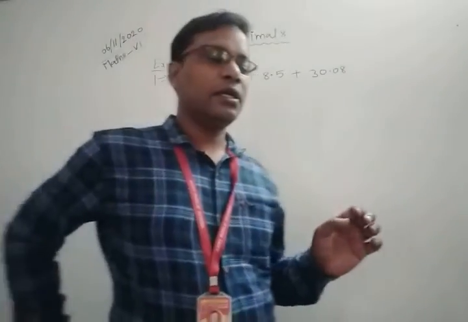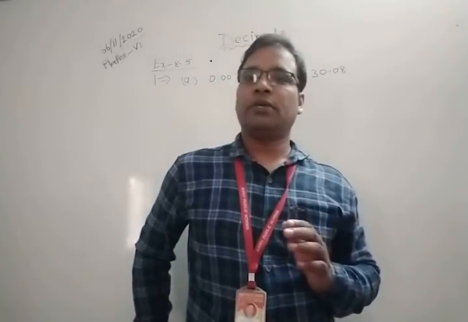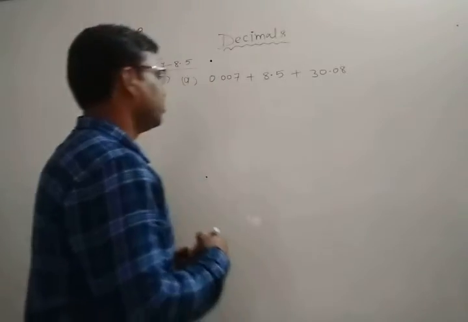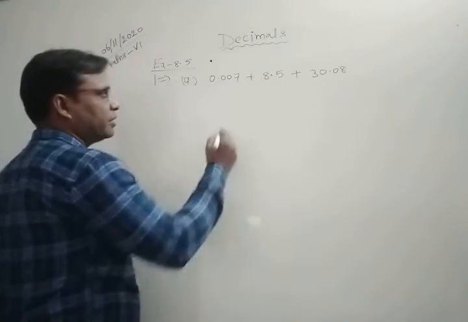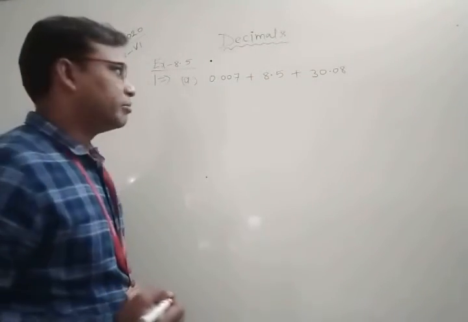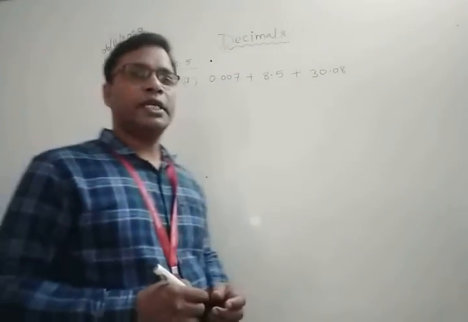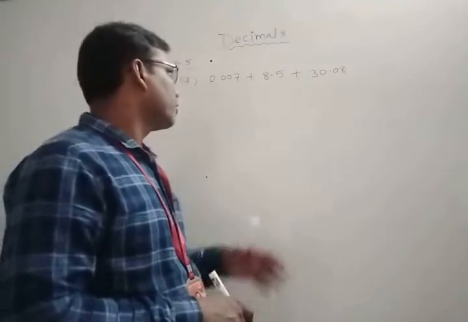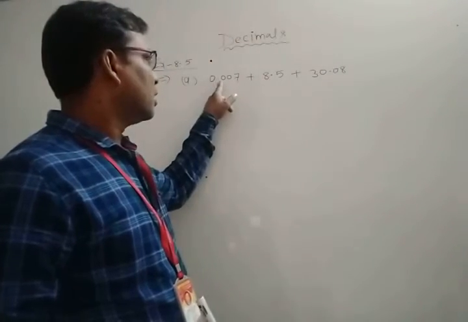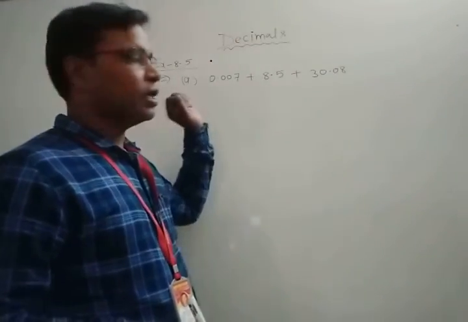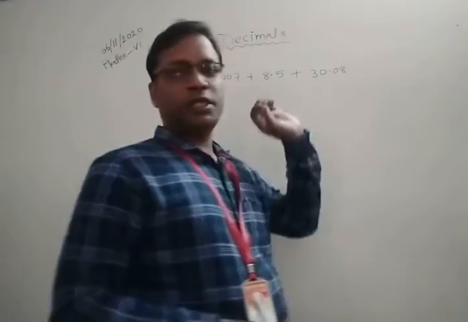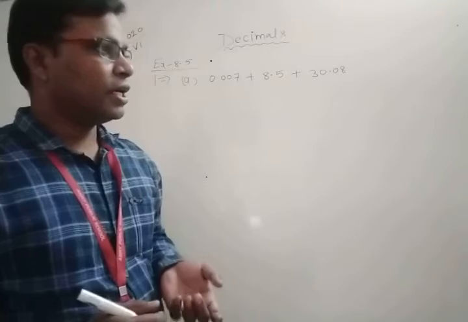Subtraction and addition are only possible with like decimal numbers, so we can change them into like decimal numbers. How can you recognize whether they are like or unlike decimal numbers? Here after the decimal there are 3 digits, here after the decimal 1 digit, here after the decimal 2 digits. So they are unlike.